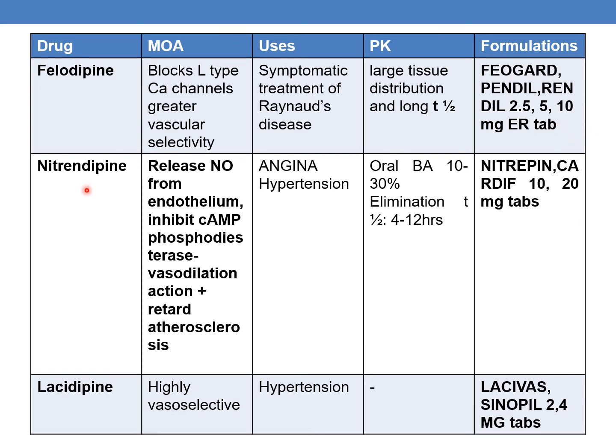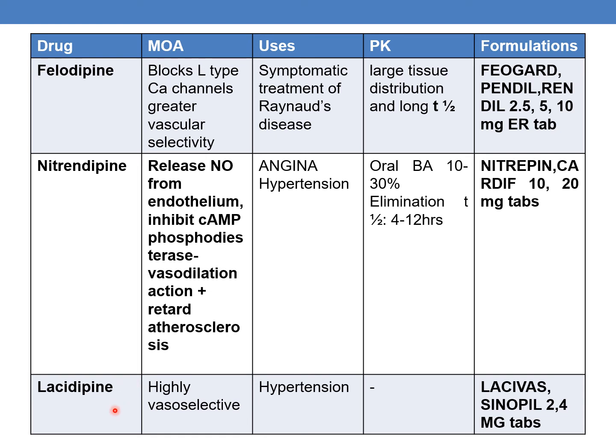The next drug is nitrendipine. As the name indicates, it releases nitric oxide from endothelium and inhibits cyclic AMP phosphodiesterase. This results in the vasodilator action, and additionally, nitrendipine also retards atherosclerosis. The uses are it is used for angina and hypertension. The oral bioavailability is 10 to 30% and the elimination half-life is 4 to 12 hours. The marketed formulations are Nitripin and Cardiff, which are available in 10 and 20 mg tablets.